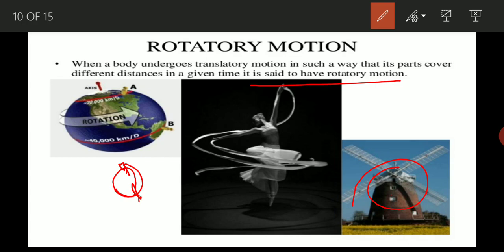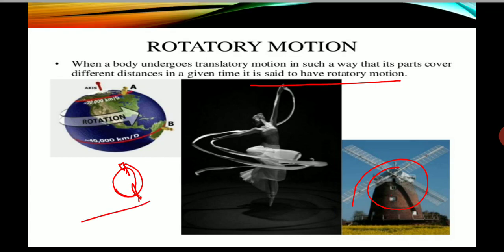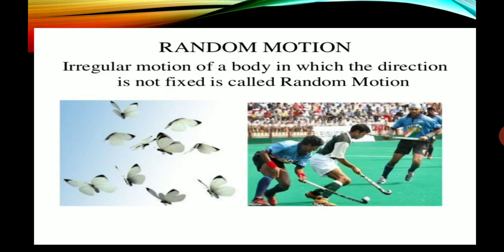That's why it is said to be a rotatory motion. Clear? So earth shows both types of motion, revolution as well as rotation. Some more examples you can write by yourself.